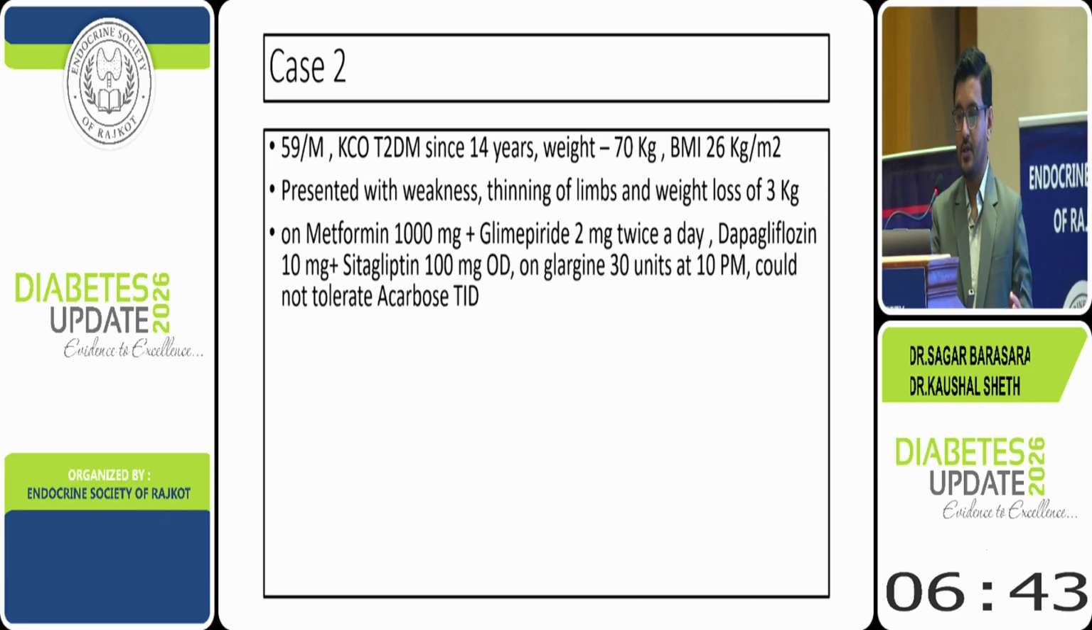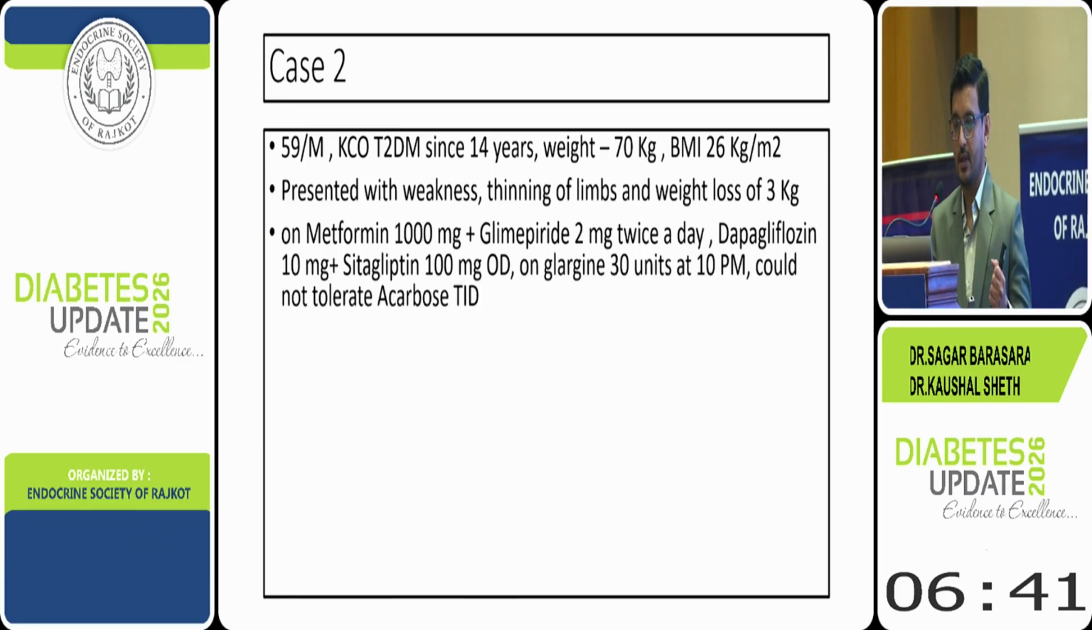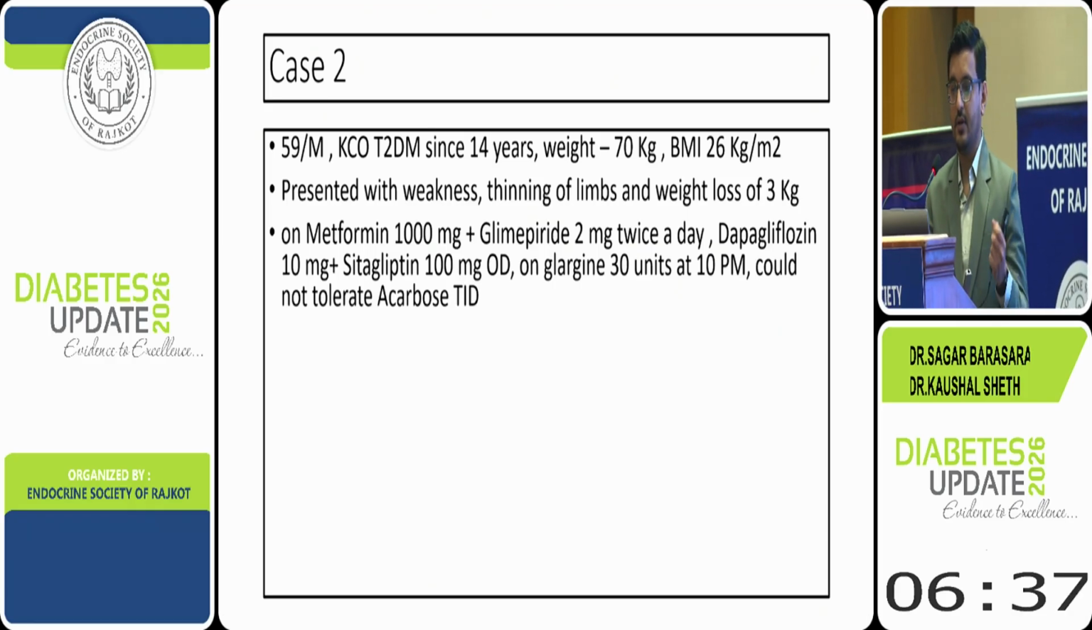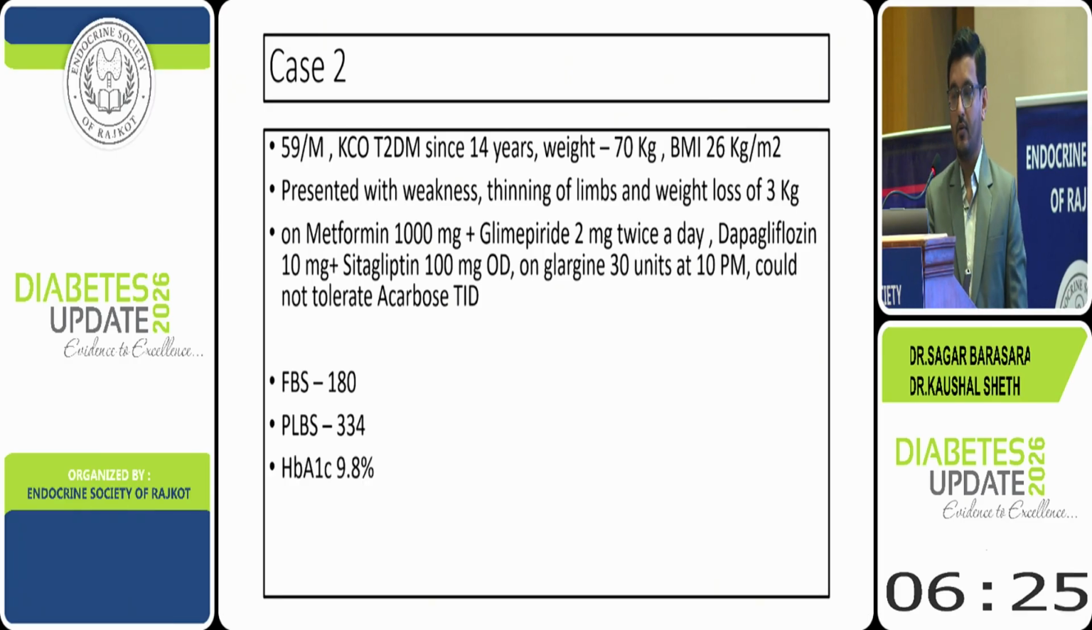He is also on significant OHA doses: metformin 1000 mg and glimepiride 2 mg twice a day, dapagliflozin, sitagliptin 100 mg, glargine 30 units already. On this regimen also, his FBS is 180, PP sugar is 334, and HbA1c is 9.8. So now, how would you approach?